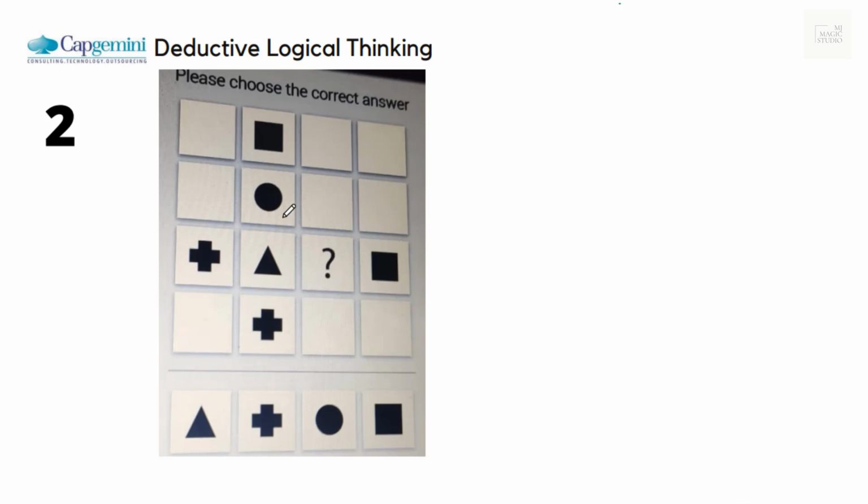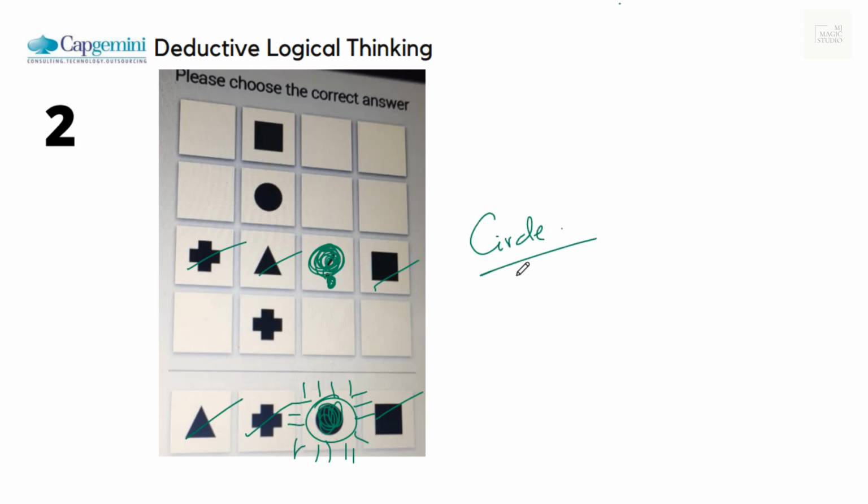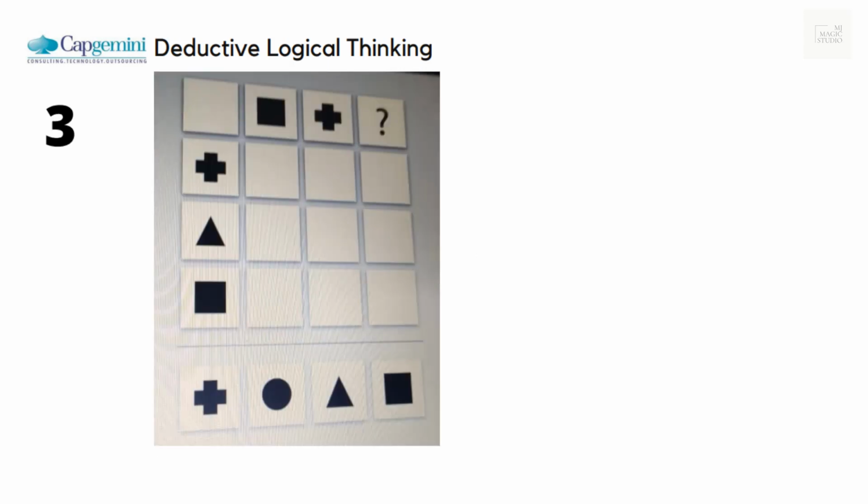So again, 2 seems to be simple. Here we have a question mark in one particular row and 3 symbols are already there, and we are left with this circle symbol. So circle should come here. As we click on circle, the green light glows, and we are on to the next, number 3 on the screen.